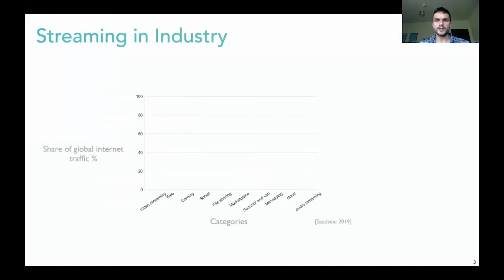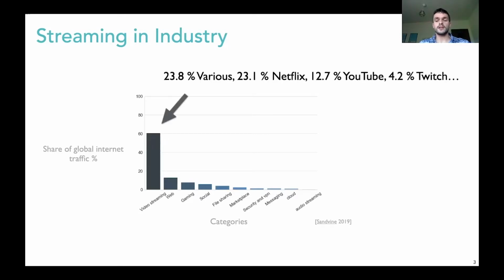So why are streaming algorithms relevant? First, we can look at the global share of internet traffic by application. When we plot traffic for different applications, one thing stands out. All of them pale in comparison to video streaming. Video streaming itself consists of a large variety of small players and a few really big ones like Netflix, YouTube, and Twitch. But there's substantial interest and investment from industry.